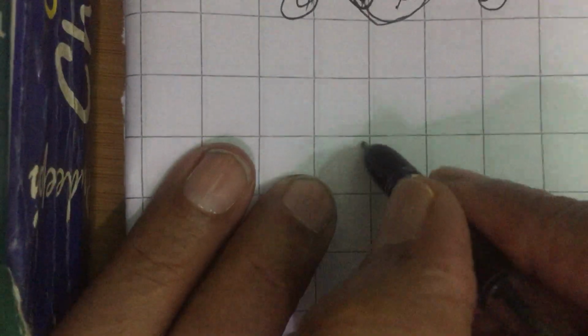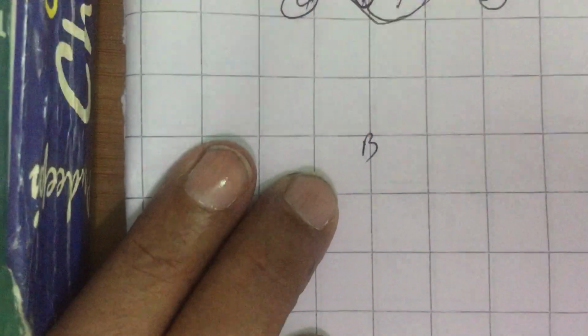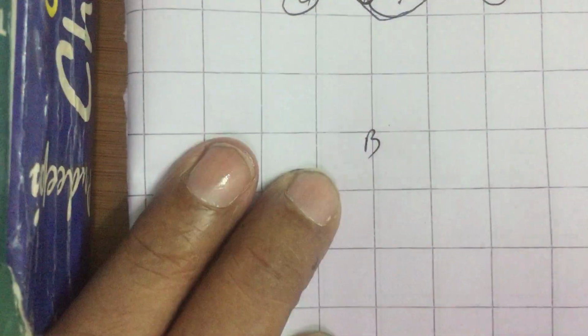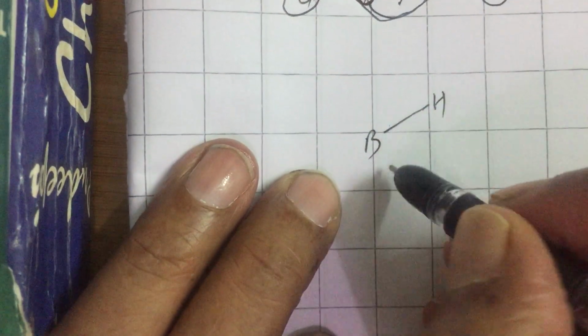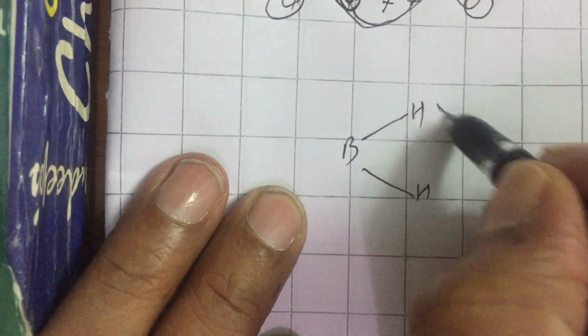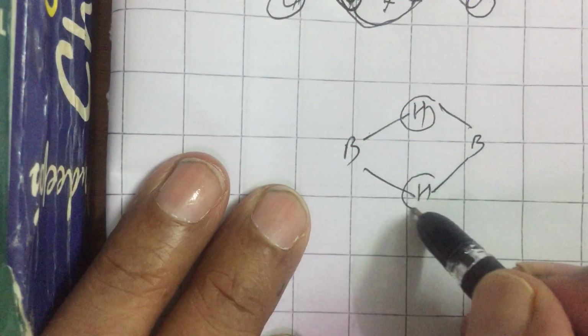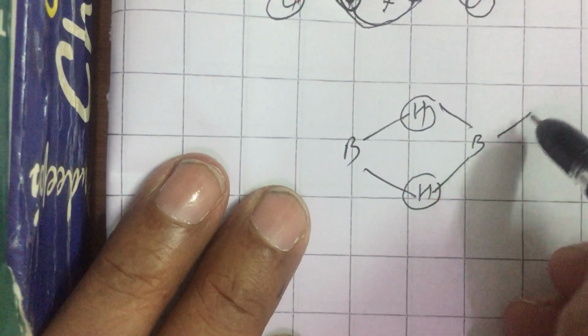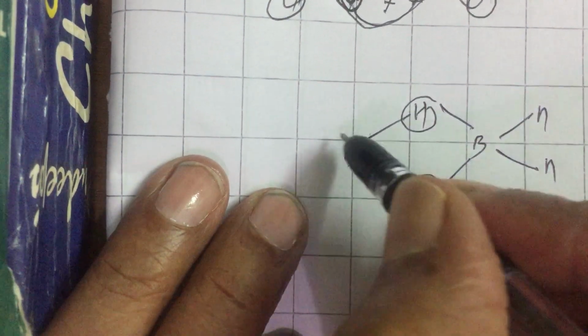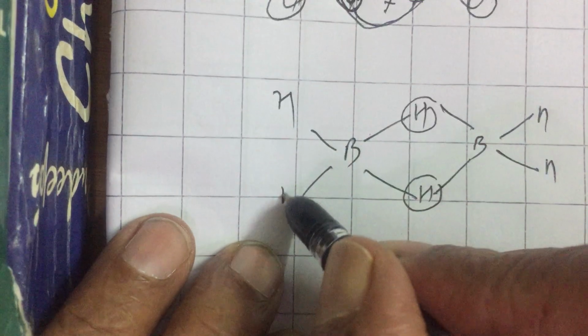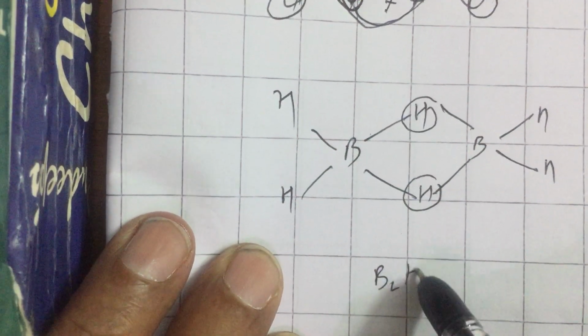So, as a result you are getting diborane like this. These bonds are lying above and below the plane of the paper. These are lying on the plane of paper. As a result, you got B2H6.